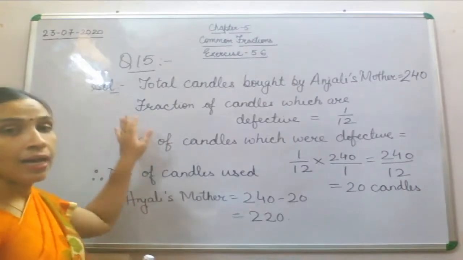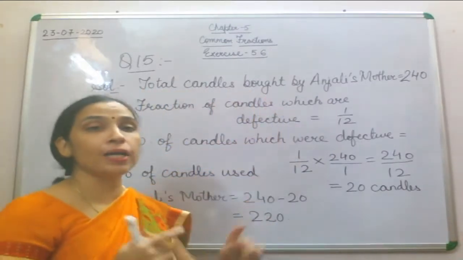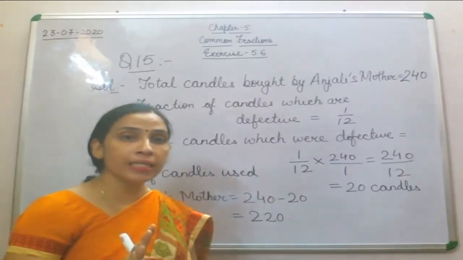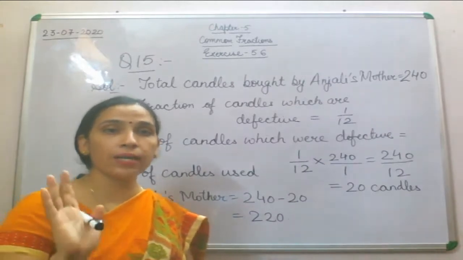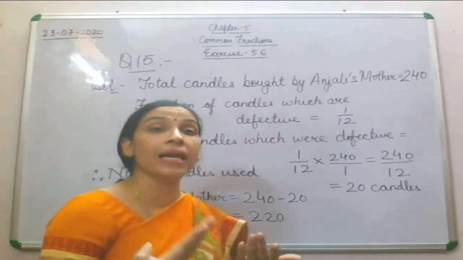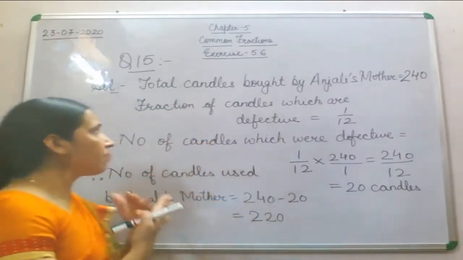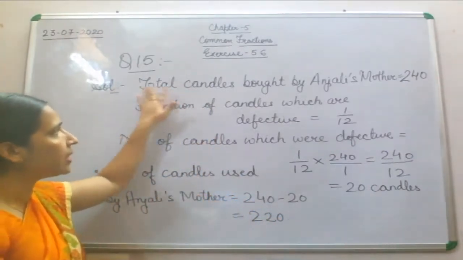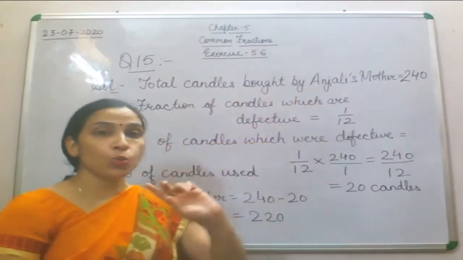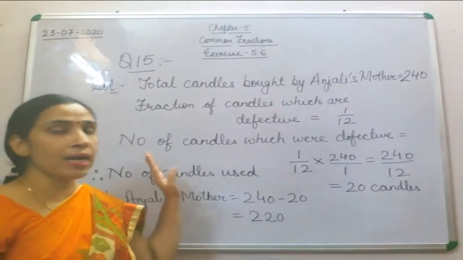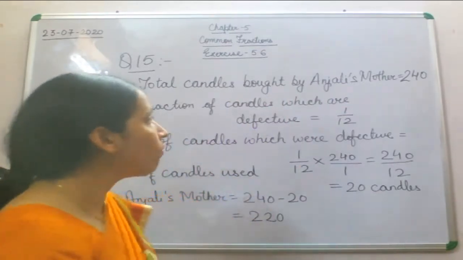So children, the first statement will be total candles bought by Anjali's mother. Why? Because in the first line of the question it is given how many candles were bought by Anjali's mother. So you will write first: total candles bought by Anjali's mother, that is 240.